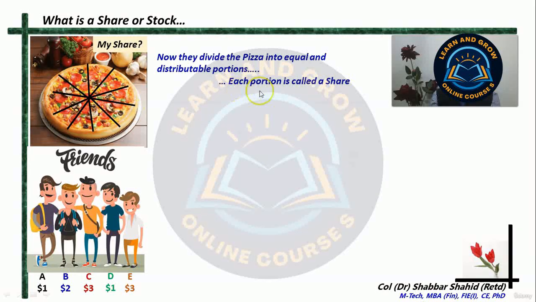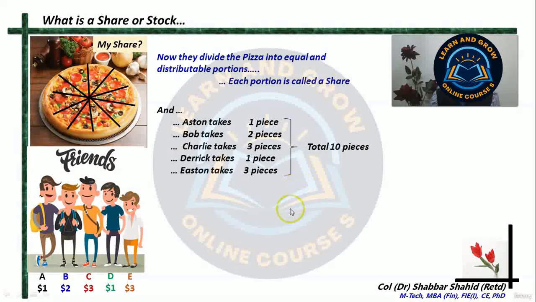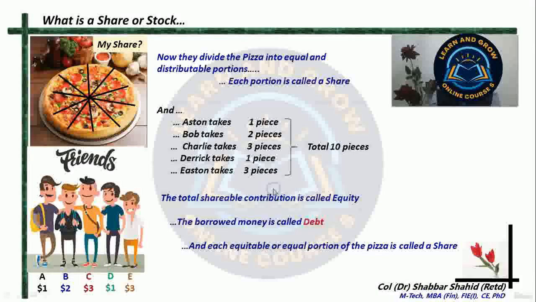And each portion or each piece of that pizza is called a share. So what does each one of them get? Aston gets one share, Bob gets two shares, Charlie gets three shares, and so on, depending upon how much they had contributed. So that is how the whole pizza gets distributed among the people who had contributed for it.